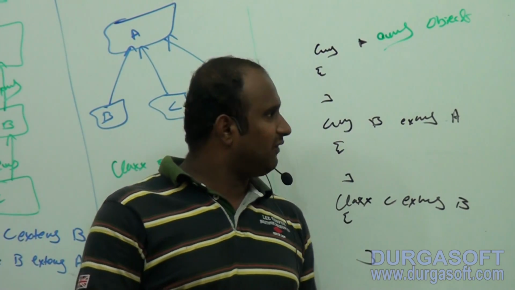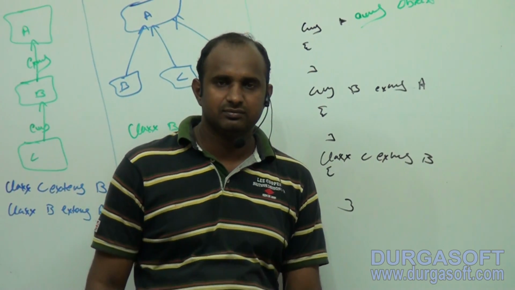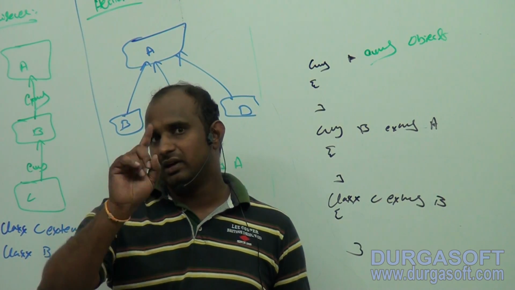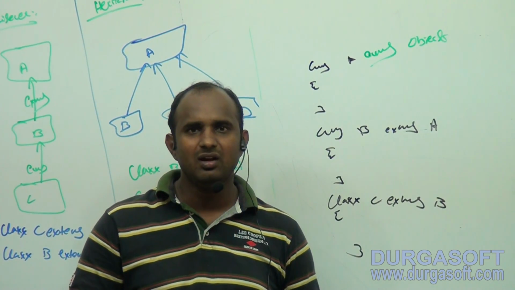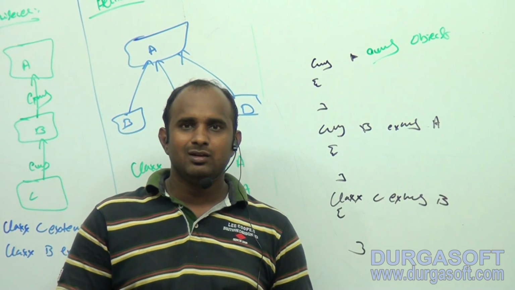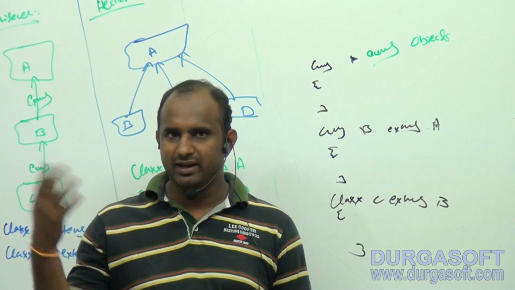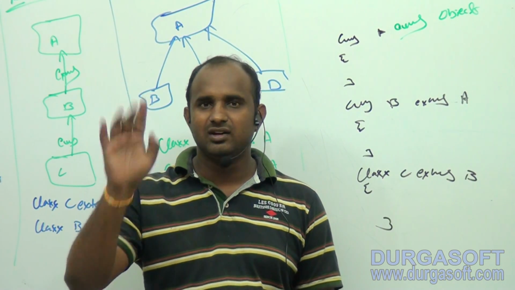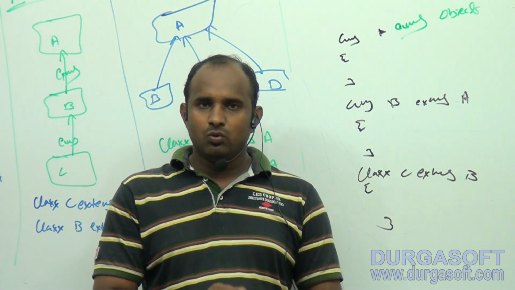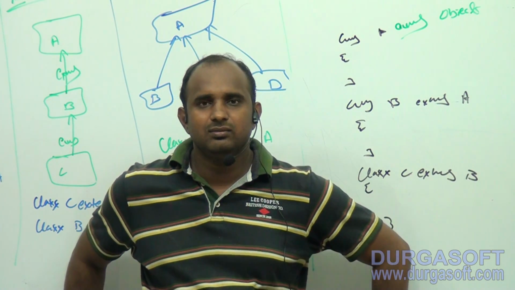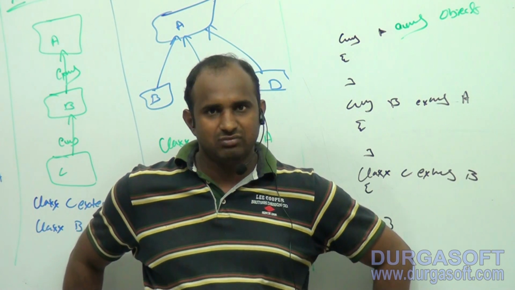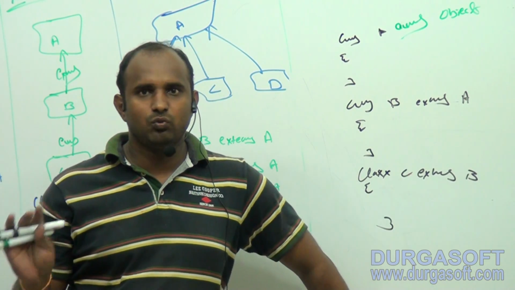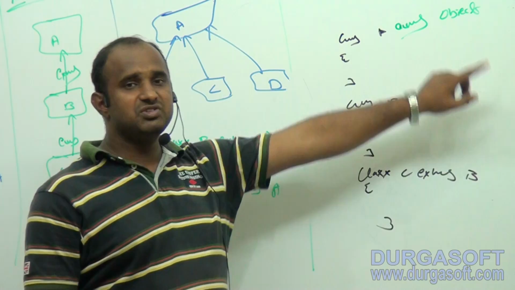Now a simple question. In Java, every class contains a parent class except one class. What is that class? Think once. One class doesn't contain a parent class. What is that class? Nothing but the Object class.